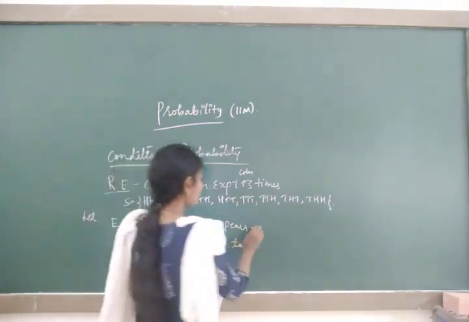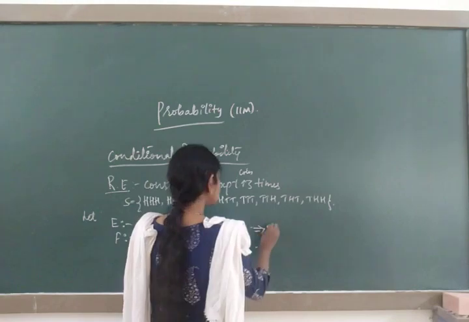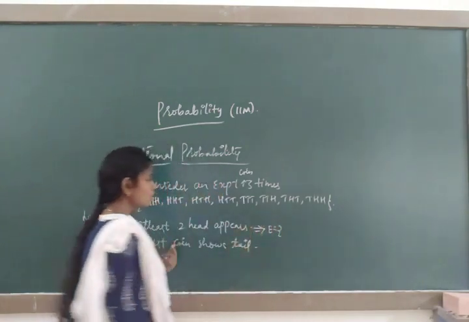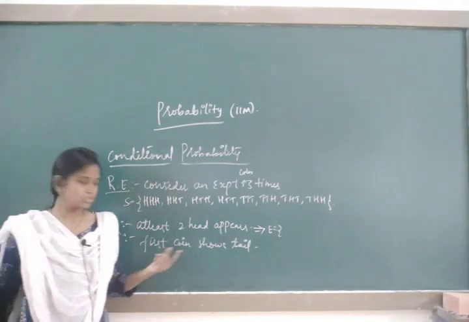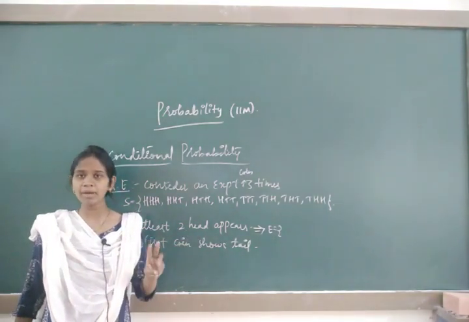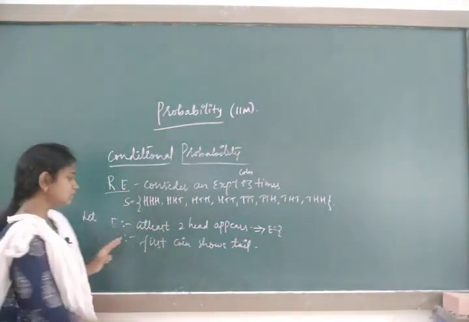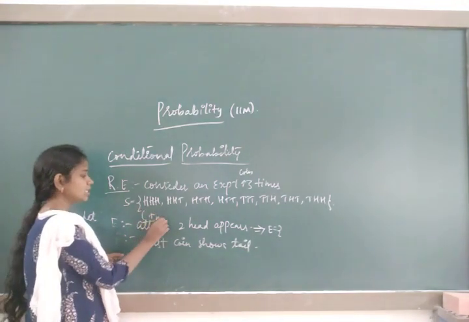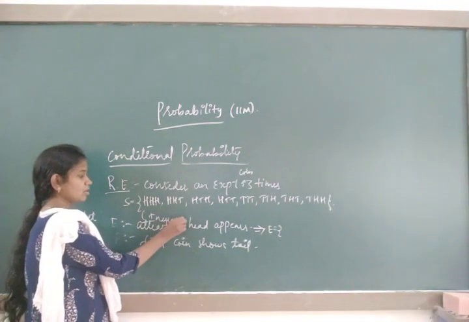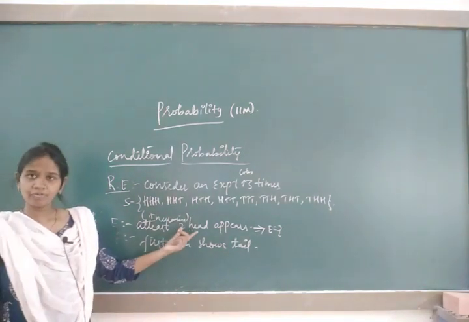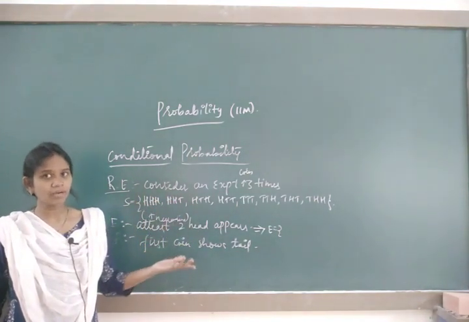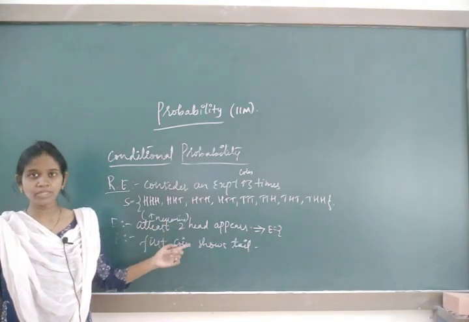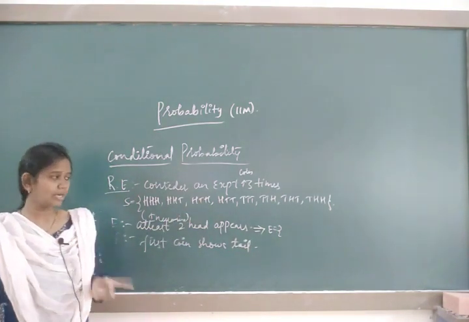If I am assuming that at least 2 heads appear, what are the elements for 2 heads? At least means 2 heads will be there, minimum 2 heads, maximum 3 heads. You just remember, at least means increasing order. Firstly, you have to prepare for 2 heads, then for 3 heads, then for 4 heads, but unfortunately there are no 4 heads because the coin is tossed only 3 times.